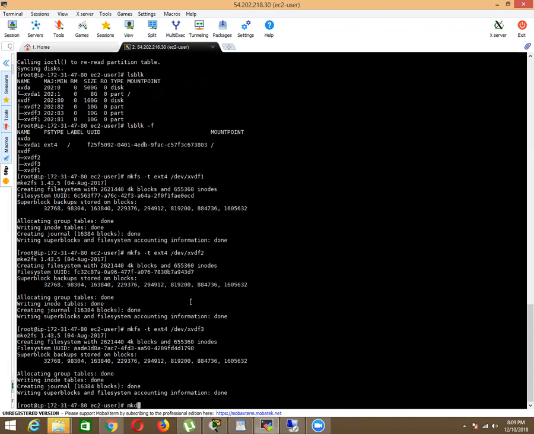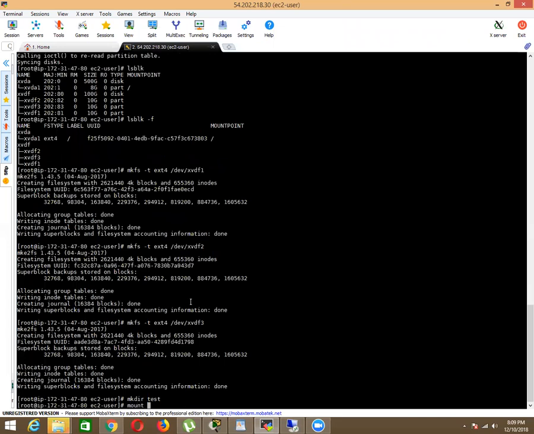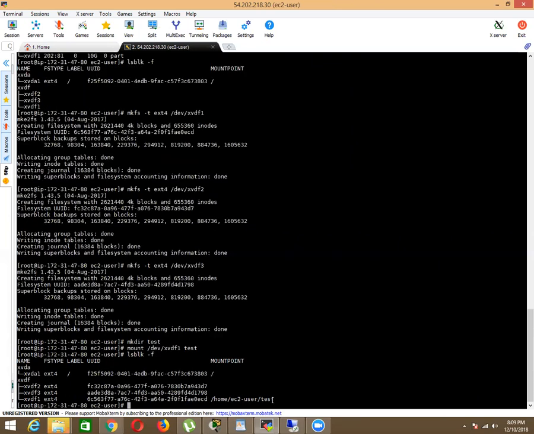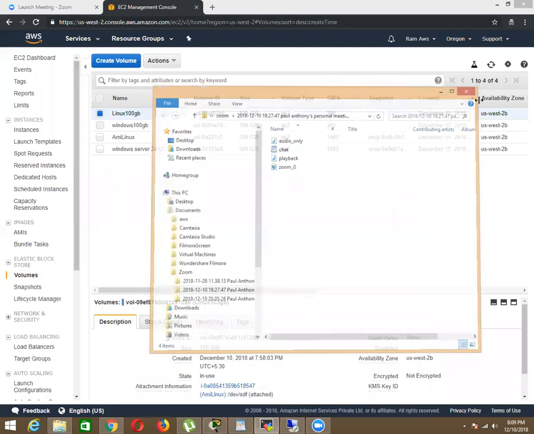So let me mount some content. Test, mount /dev/xvdf1 test. See, it's mounted. Just type lsblk -f, and as you can see, it's already mounted. Correct? Why is it mounted? Because it's formatted. So this is how we work with Linux, how we create partitions, format them, and use them. That's how we do it in AWS.